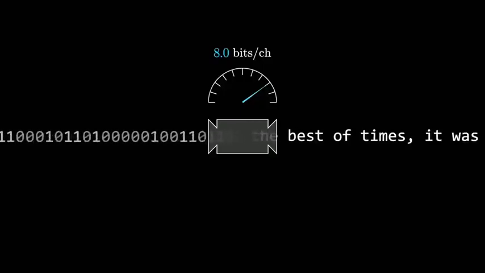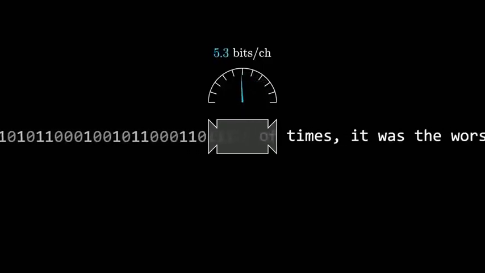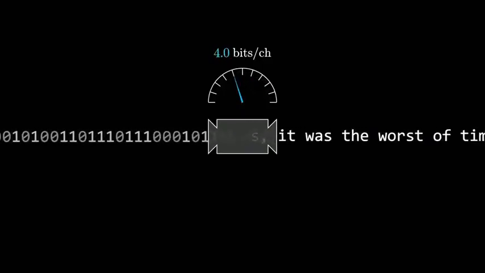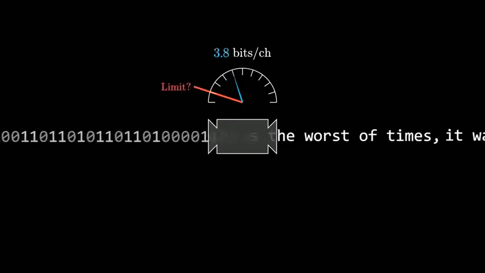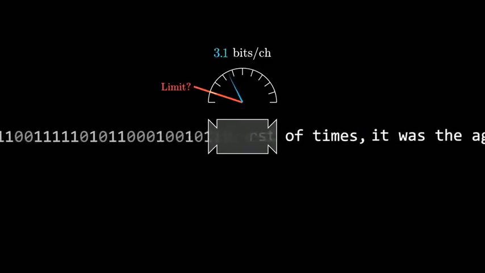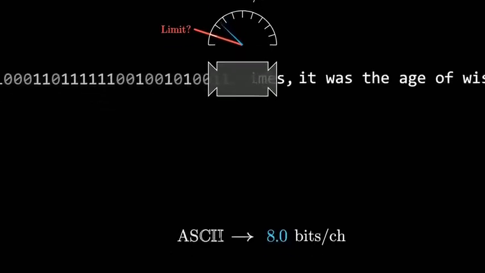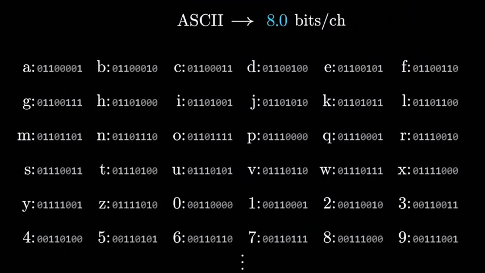When you encode text into binary, it's often nice to use as little data as possible, so you might naturally wonder, is there some kind of fundamental limit on how efficiently text can be compressed? The default encoding with ASCII is pretty inefficient. Each character is represented with 8 full bits.